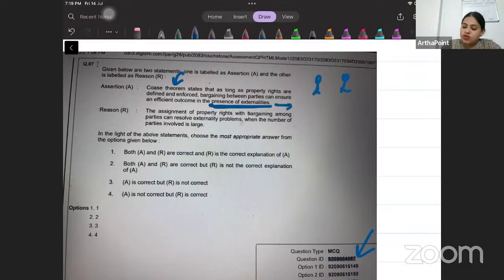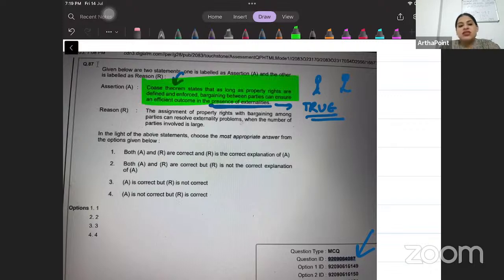This is true option. This is true. This is correct. That Coase theorem is applicable in the presence of externalities. And how is it applicable, beta? It is applicable by defining the property rights. Ekdam theek hai. Now come to the second option, beta.